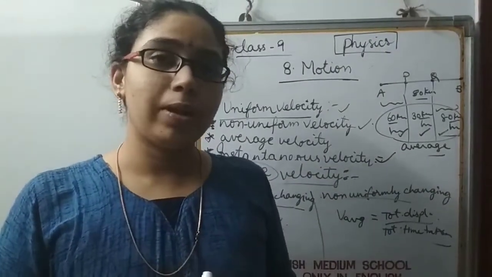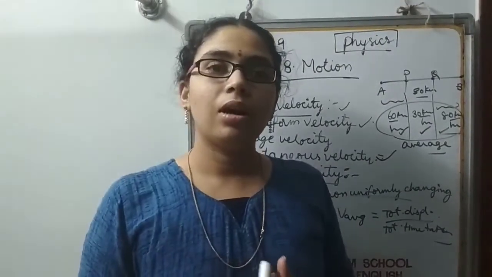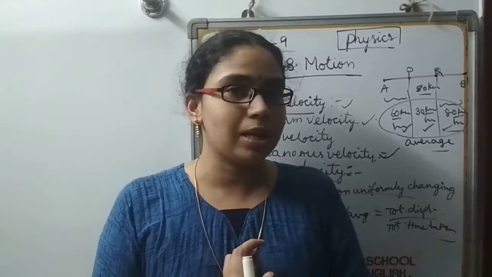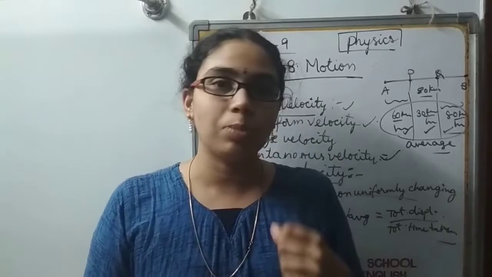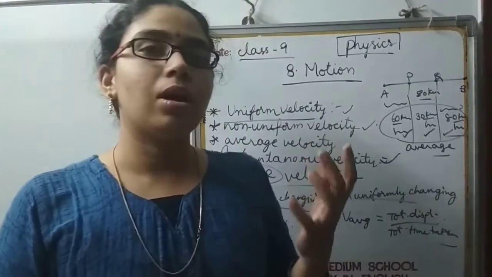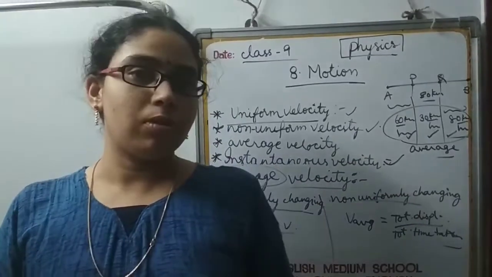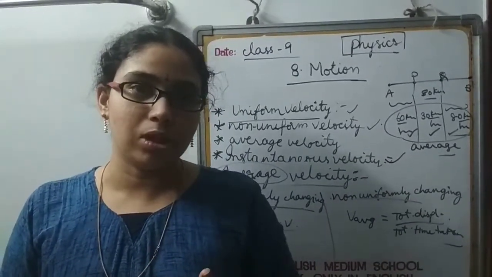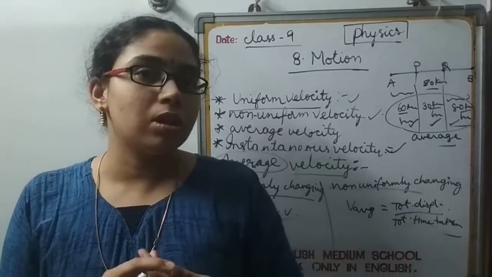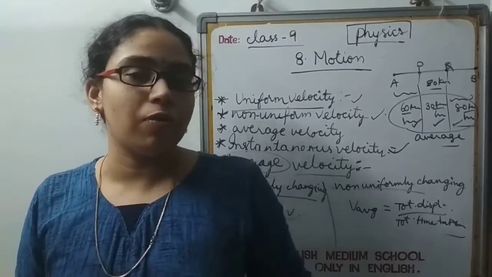Until now, I explained to you what is meant by motion and how we can describe motion, that is by using distance and displacement and their formula and units. What is meant by scalar quantity and vector quantity, what are the different types of motion, that is uniform motion and non-uniform motion, and also what is meant by reference point, and why we use a reference point to specify the position of an object.